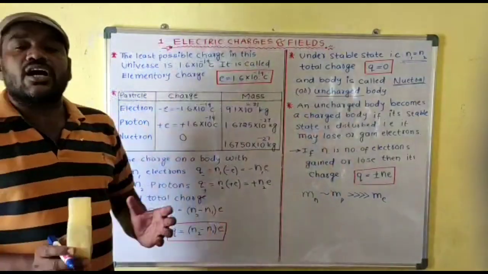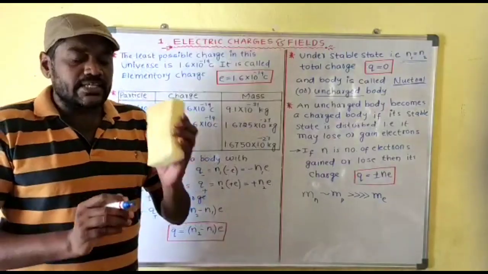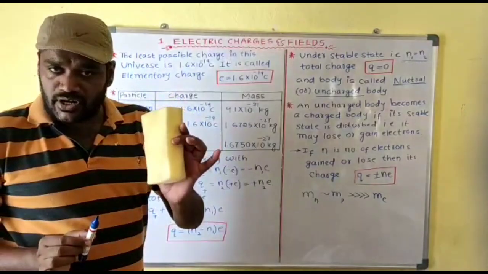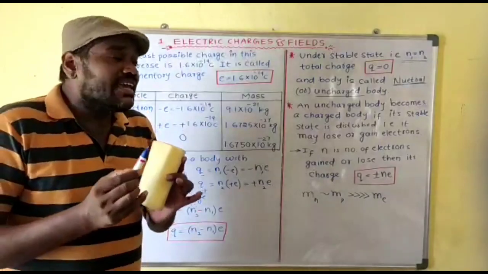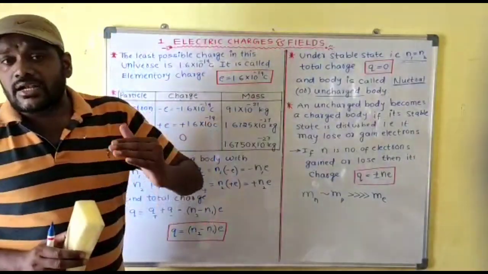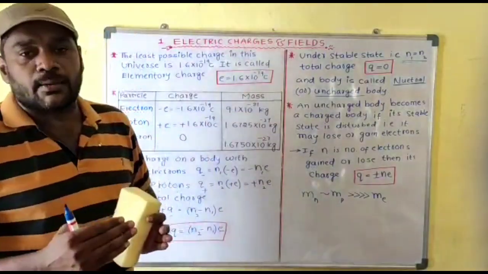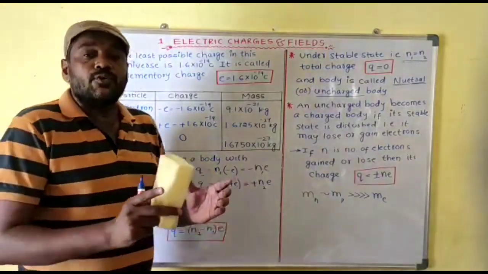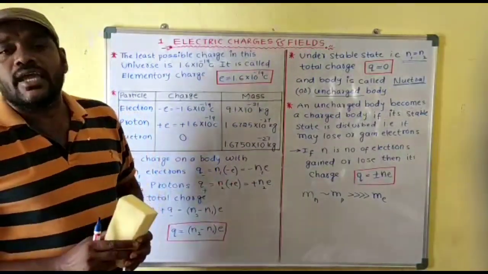Now, to get a charge on the body, what do we have to do? We have to disturb the stable condition. For example, this is one body, this is one more body, and now they are both under stable condition. Now, when you rub like this, one body loses electrons and one body gains electrons. So, to get a charge on a body, the number of electrons should be either more than the number of protons or less than the number of protons. Then only a body is said to be a charged body. Otherwise, if the number of electrons is equal to the number of protons, then it is not called a charged body.